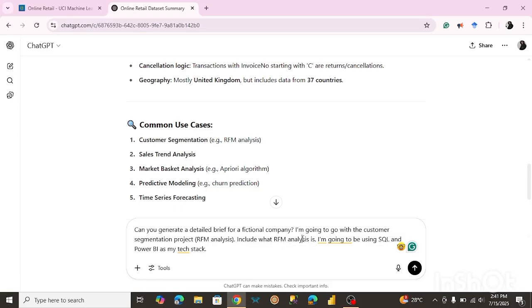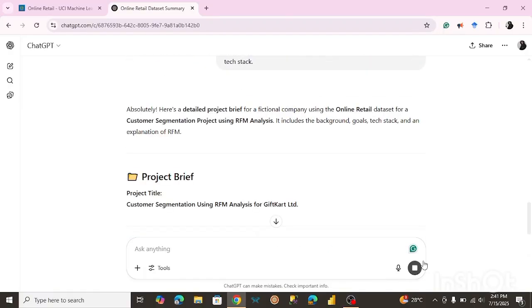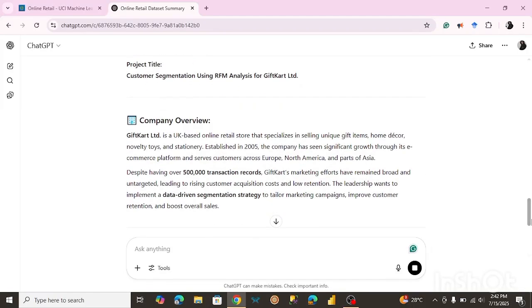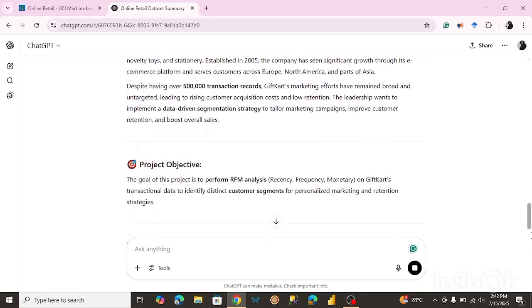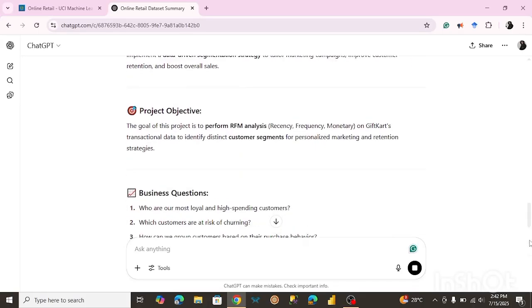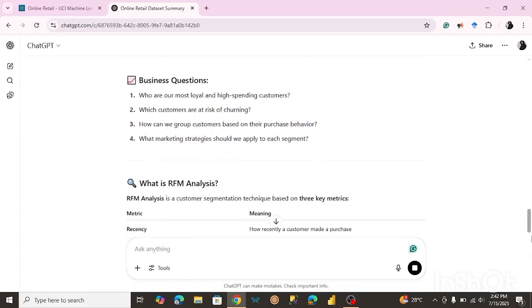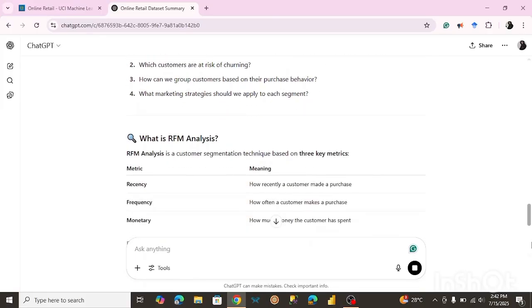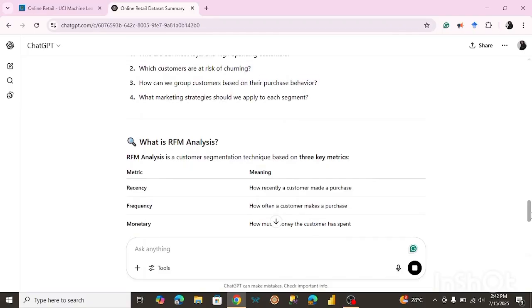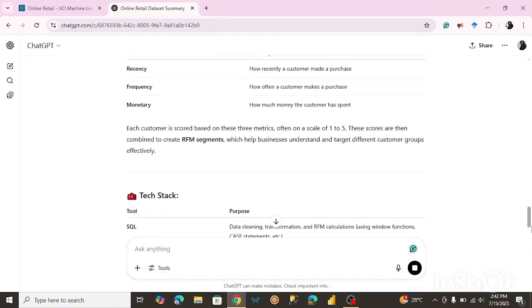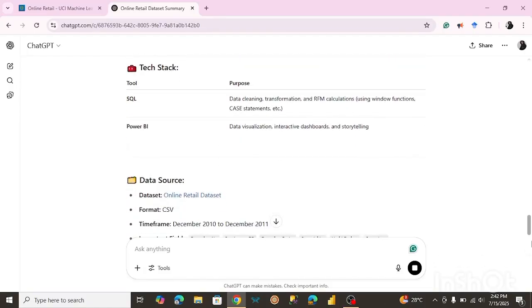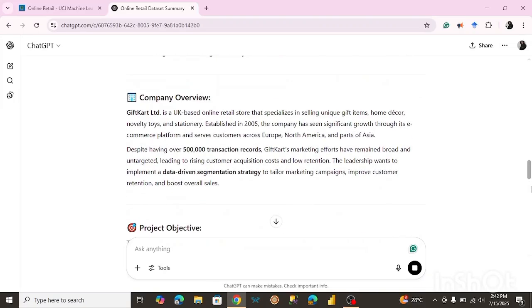And I also include my tool of choice, the tool I'm going to be using to perform my analysis. So let's just send this. All right, so as you can see, it's helping us generate a detailed brief. This is amazing, right? For someone looking to start building a project, this just makes it more engaging, and it motivates you to actually want to work on it, right? And it's as detailed as possible. So let's go through it.